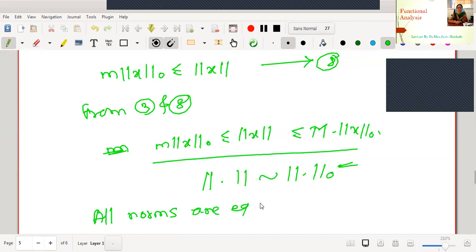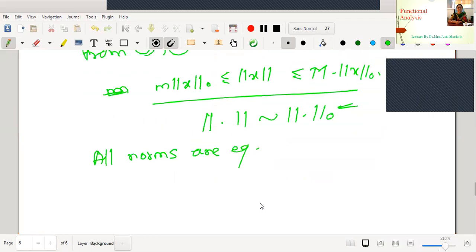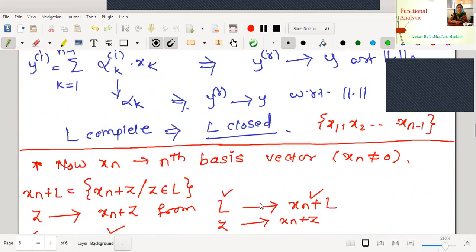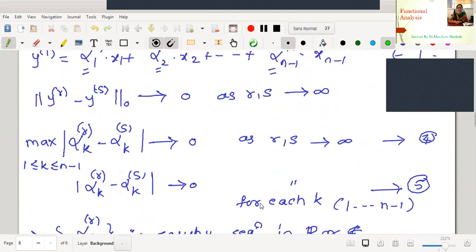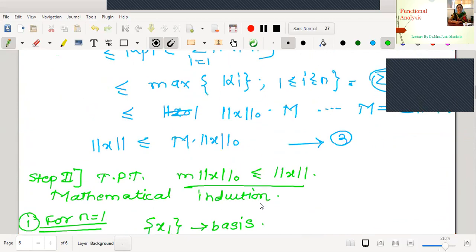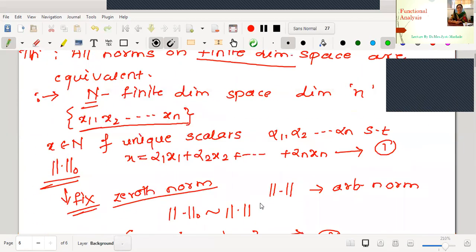Actually, this is a bit easier proof, but if someone wants, I'll just recall the theme of the proof. Okay. What is the theme of the proof? Let us come from the starting. In the starting, we have taken an n-dimensional space. And some fixed norm, the zeroth norm, we have defined.